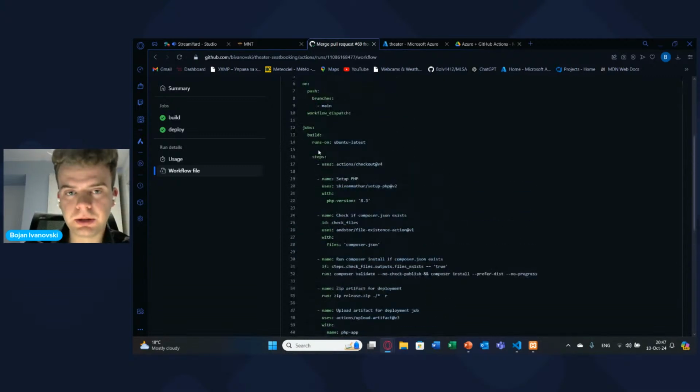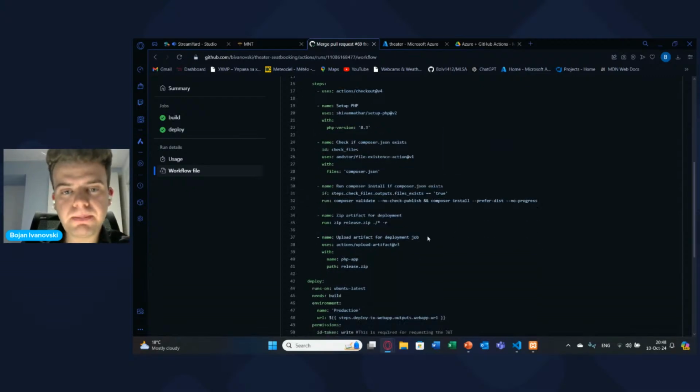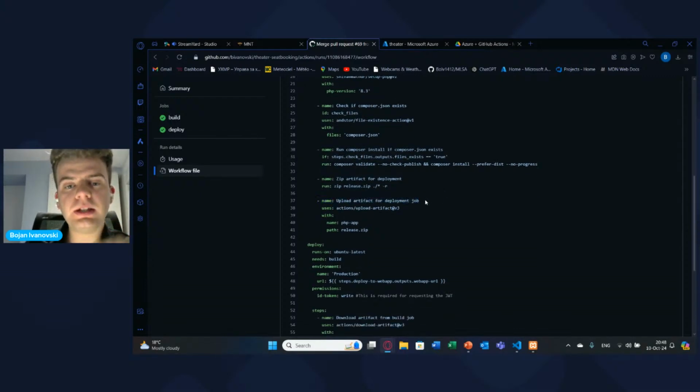So in the build part, it runs on Ubuntu, which I chose to be Linux. So it literally makes a virtual machine in the background. And on that virtual machine, it sets up PHP and zips the whole deployment. All those things that you have seen on GitHub are zipped into one file called release.zip and uploaded to the deployment job.